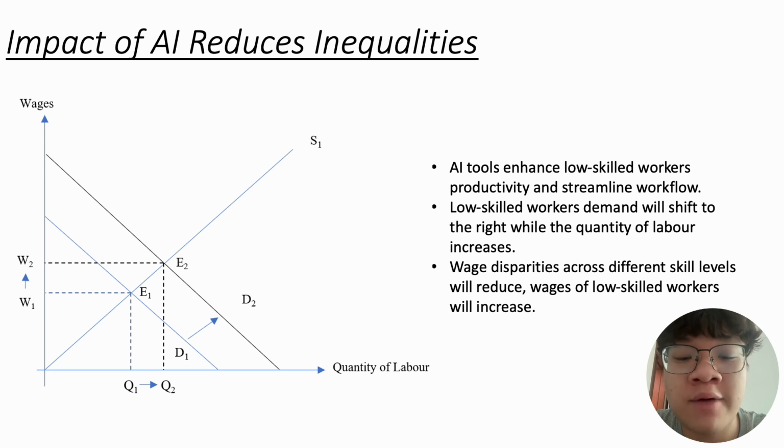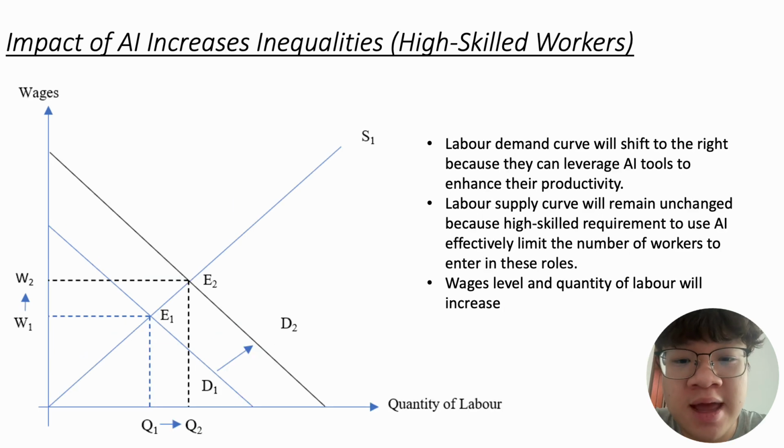Therefore, the demand curve of labor will shift to the right, and wage disparity across different skill levels will reduce. The quantity of labor will increase from Q1 to Q2, whilst the wage of lower-skilled workers will increase, although the overall wage level does not change. In the second scenario, I will explore how generative AI increases inequality.